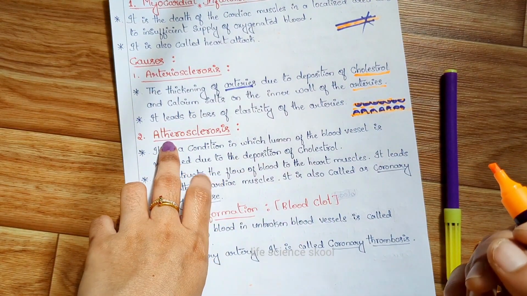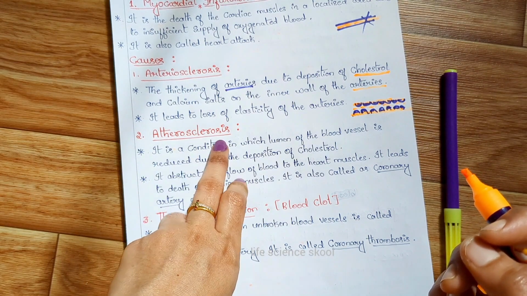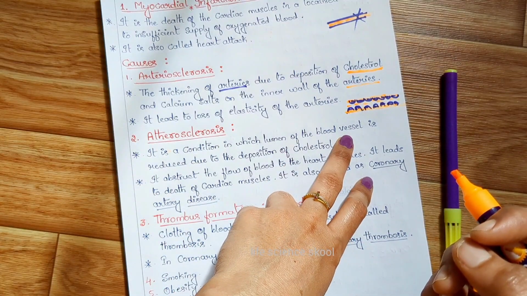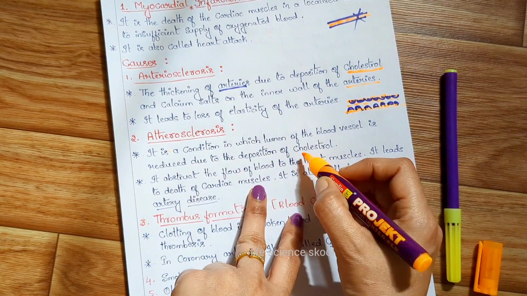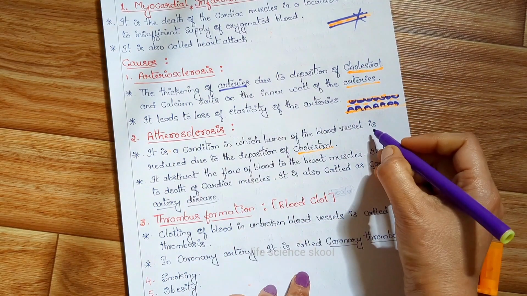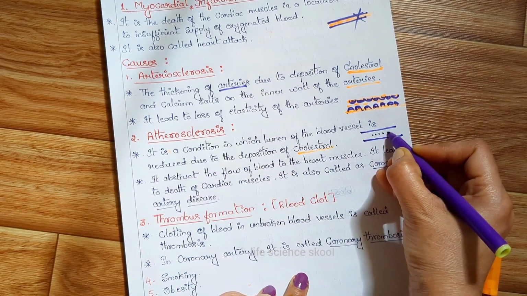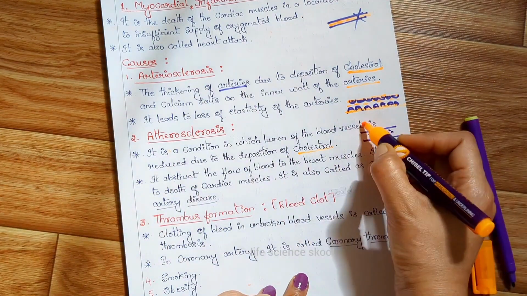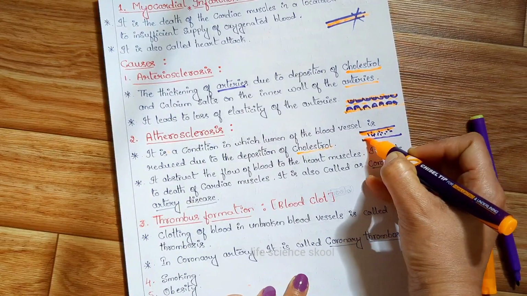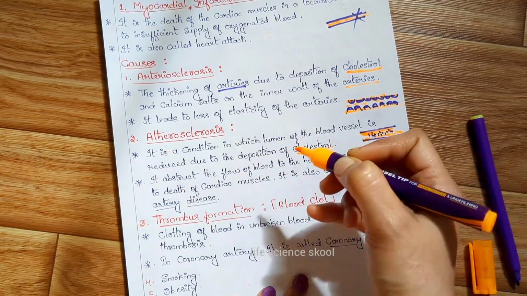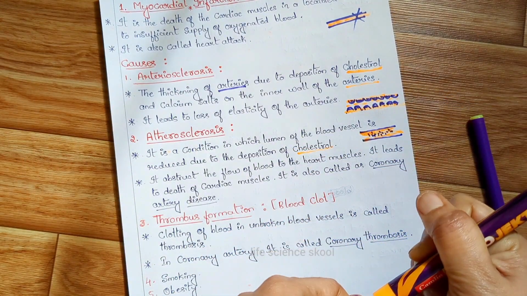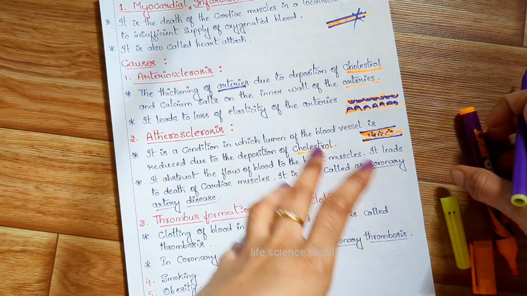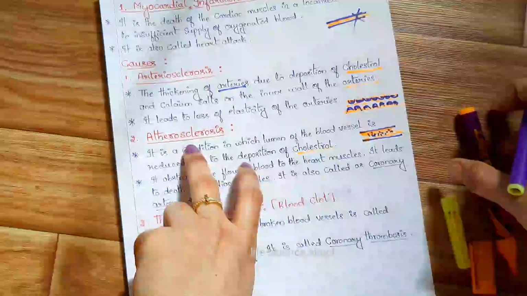The next one, the second cause, is atherosclerosis. What is this atherosclerosis? It is a condition in which the lumen of the blood vessel is reduced due to the deposition of cholesterol. Here, if you think this is the blood vessel and this is the lumen, the center part is called the lumen. So the lumen is going to get reduced due to the deposition of cholesterol. As the lumen gets reduced, it obstructs or stops the flow of blood to the heart muscles. That is called atherosclerosis.